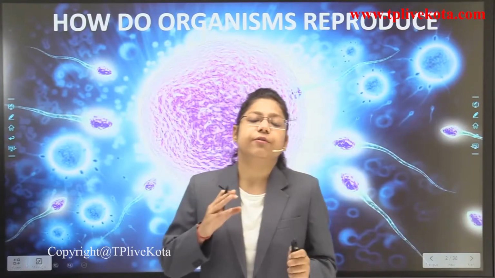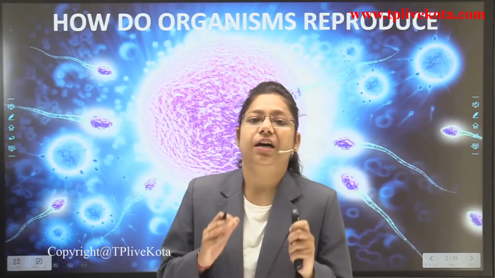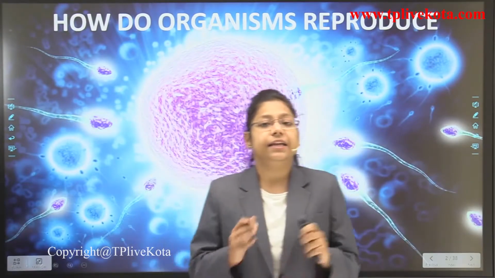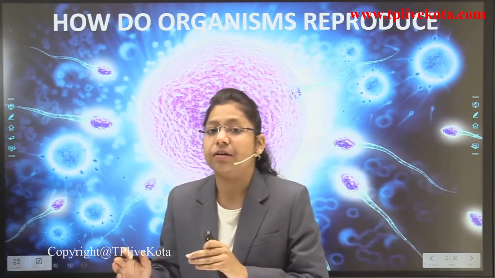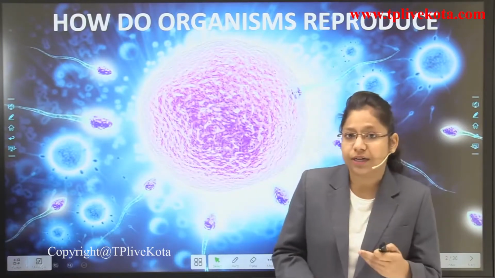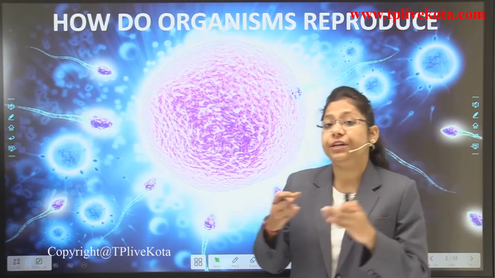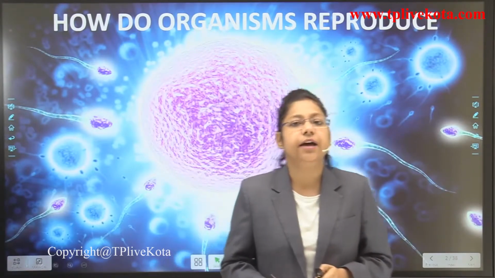But if we talk about higher organisms like us, we have well developed reproductive organs inside our body to produce new offsprings, as gametes are formed inside our body.